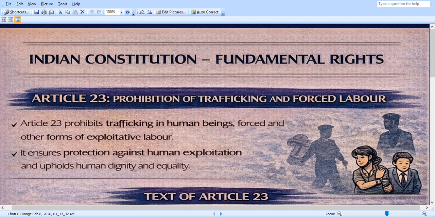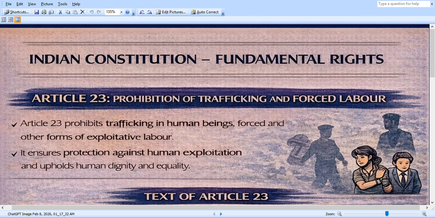In this video, I am going to explain Article 23 of Fundamental Rights in the Indian Constitution. Article 23 is about prohibition of trafficking and forced labor. This article is very important compared to all of the fundamental rights. This is the prohibition of trafficking and forced labor.